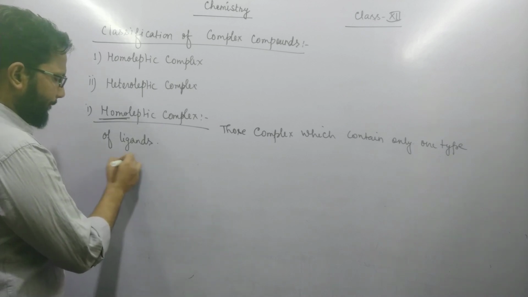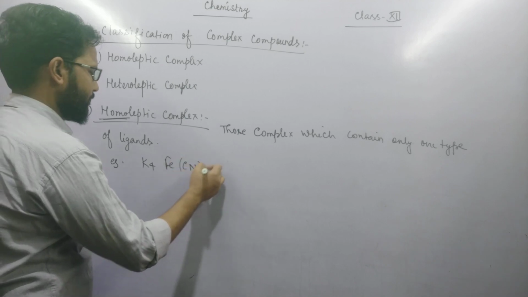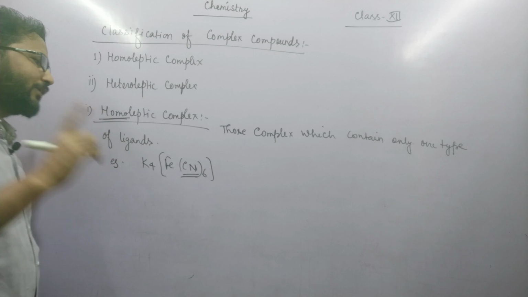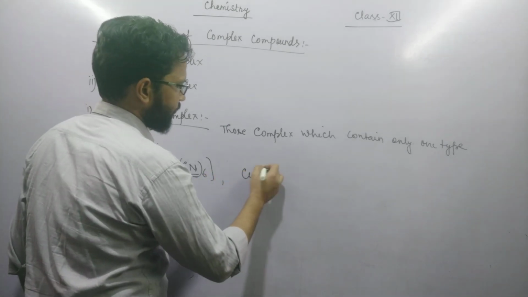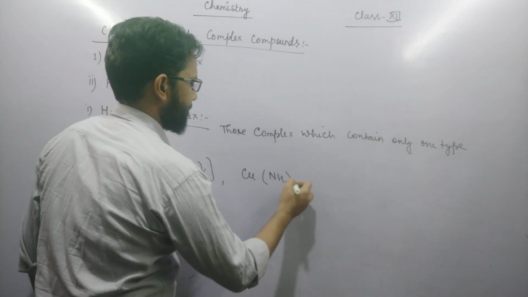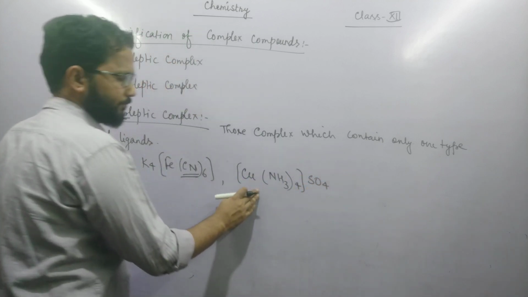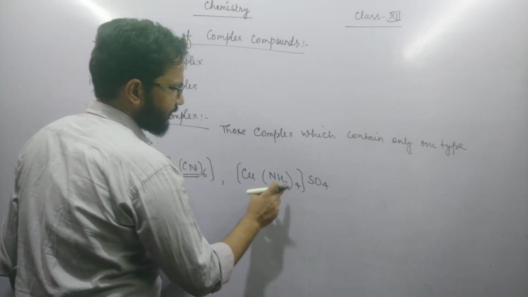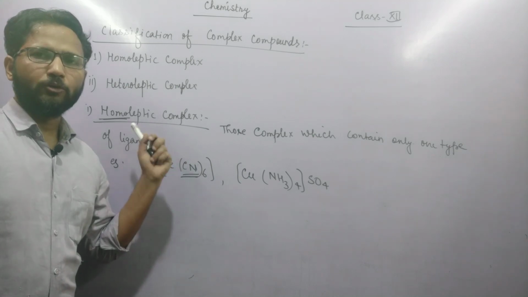For example, K4[Fe(CN)6]. In this example, the ligand is CN, which means only one type of ligand is present in this compound. Second, [Cu(NH3)4]SO4. In the coordination sphere, only one type of ligand, NH3, is present. So these two are examples of homoleptic complexes.